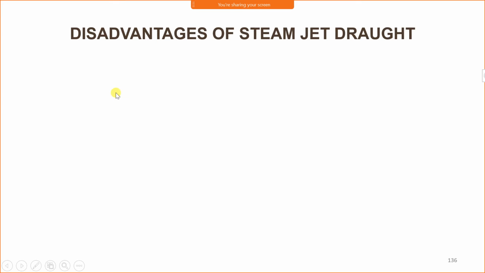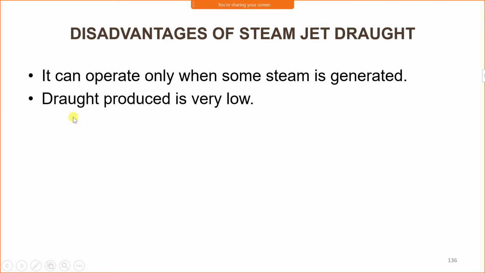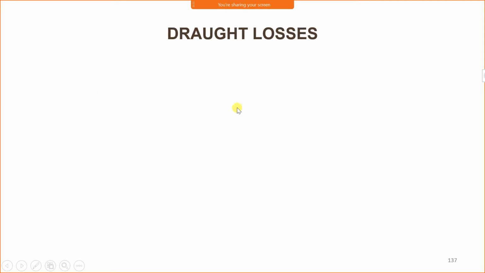Now, disadvantages: it can operate only when some steam is generated. Steam jet draught works on steam, and therefore steam is required to produce steam jet draught. Therefore, it requires some steam which has already been generated. After the generation of steam, this steam jet draught can be operated. Draught produced is very low.